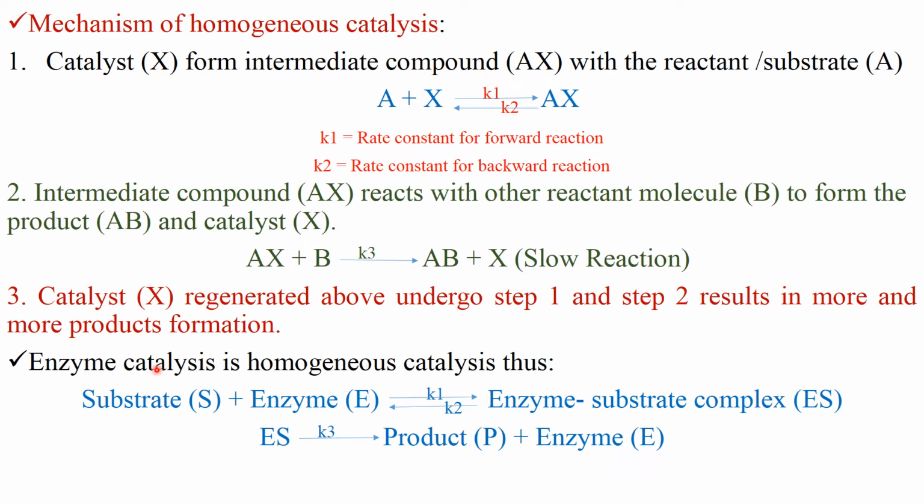As enzyme catalysis is a homogeneous catalysis, its mechanism is shown like this. Substrate S combines with enzyme to form the enzyme substrate complex, which is an intermediate complex, the ES complex. This ES complex in the next step forms product, leaving the enzyme, which acts as a catalyst as such. This is the mechanism of homogeneous catalysis.